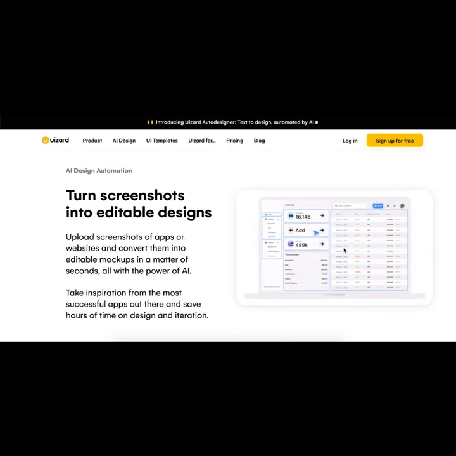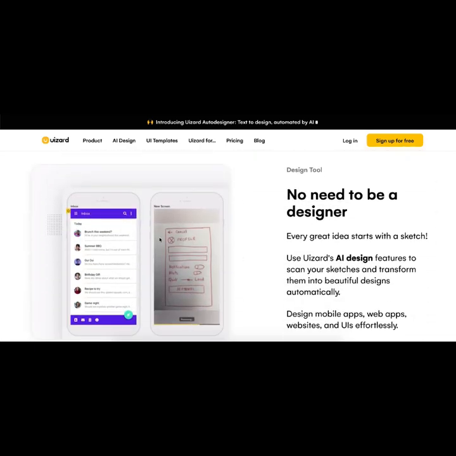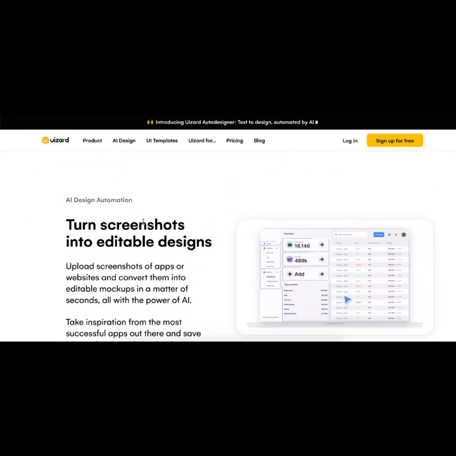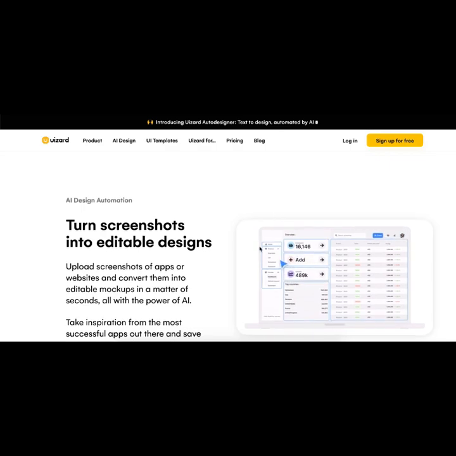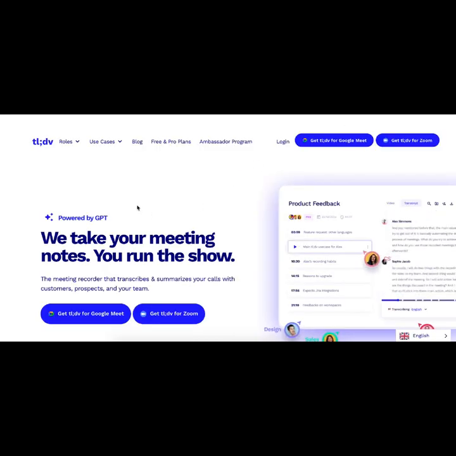And that applies for dashboards. It applies for, like I said, phone apps, and you can do that with either drawings or you can do that with screenshots. So you just take a screenshot and get it to go through the system, and boom, it's going to become an editable design. So again, for anybody that's a graphic designer, for anybody that is in that sphere of things, this is going to be a complete game changer. So that's UiZard.